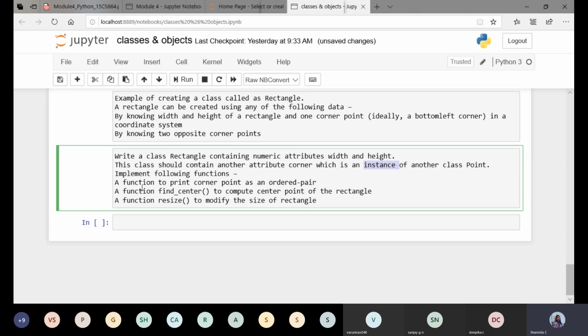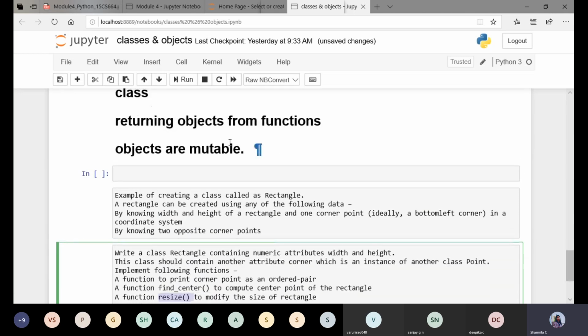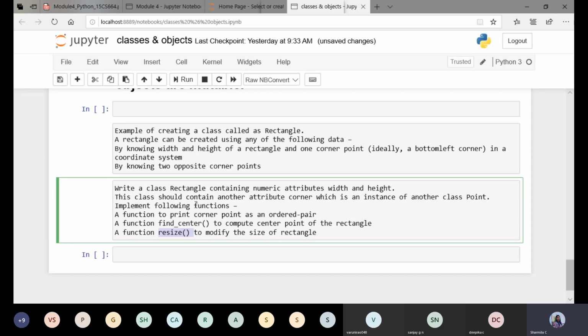Now implement the following functions. A function print corner point to print the corner point of the rectangle. Then a function find center to compute the center point of the rectangle. Then a function resize to modify the size of the rectangle, which is going to tell us how objects are mutable, that is, how the state of an object can be changed by changing the values of the attributes of that particular object.